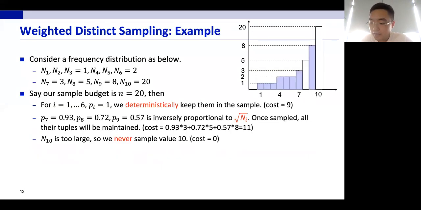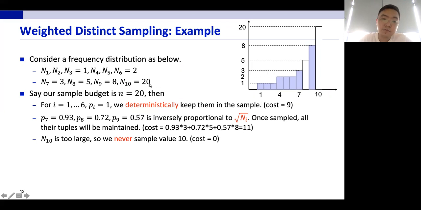And here is a concrete example. So this is our histogram, and our sample size is 20. The near optimal solution says that for the first 6 values, we are going to deterministically put them into our sample, which consumes 9 of our sample budget. For the next 3 values, their sampling probabilities are this, and they can be verified to be inversely proportional to their frequencies. And once they are sampled, we are going to keep all their tuples. And you can calculate that the expected consumption to the sample budget would be 11.